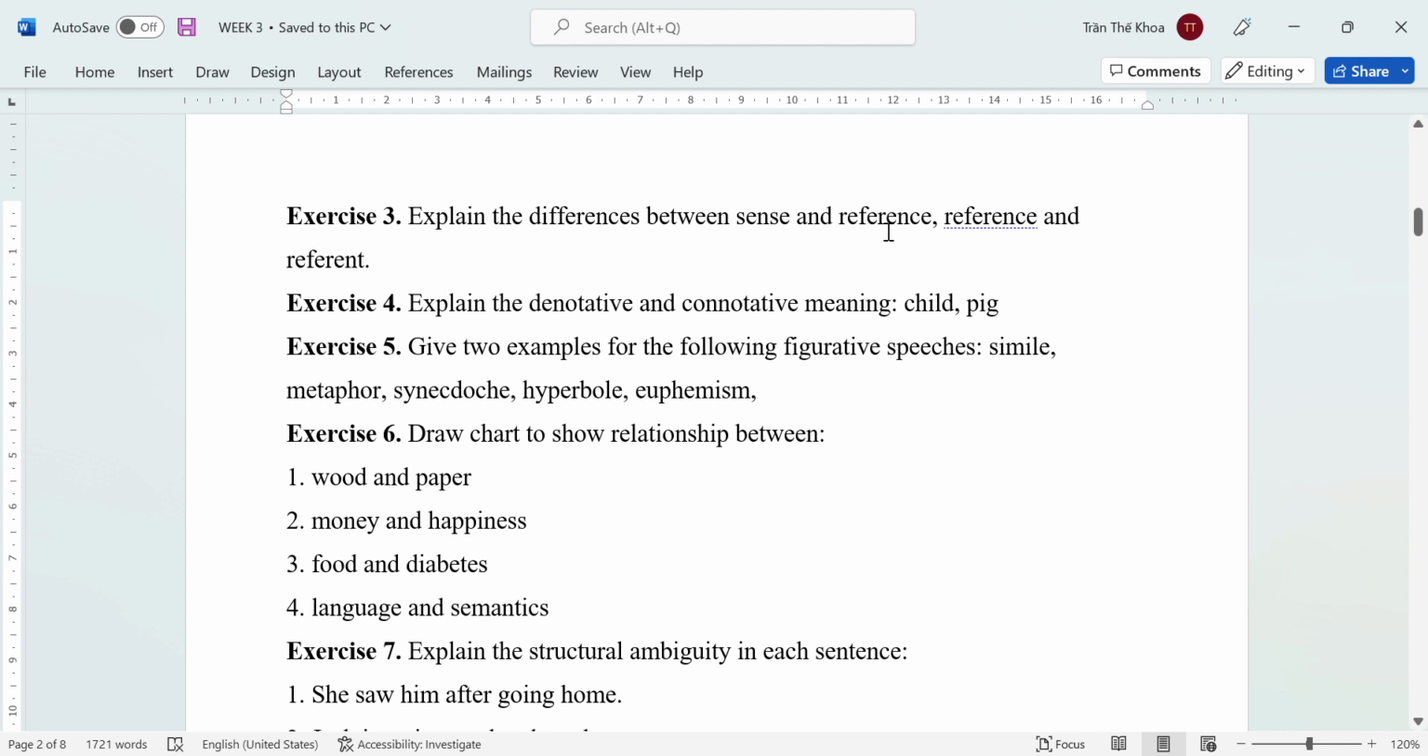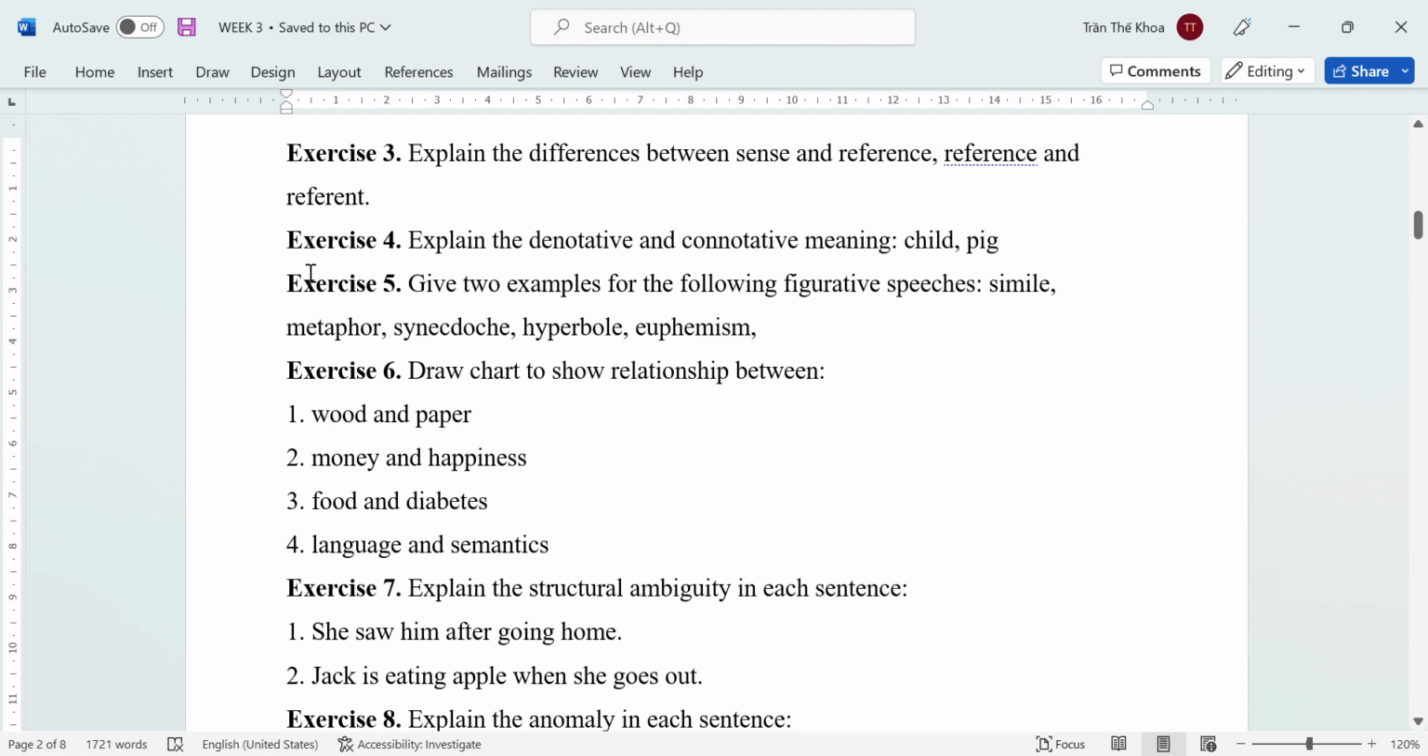Cho nên các bạn lưu ý là mình có reference gọi là tham chiếu, còn referent có nghĩa là đối tượng tham chiếu. So now we move on to the exercise number 4. Explain the denotative and connotative meanings of the word try and pick. Please write down as much as possible the features. In the exercise number 5, give two examples for the following figurative speeches: simile, metaphor, synecdoche, hyperbole, euphemism. Two examples for each figurative speech.